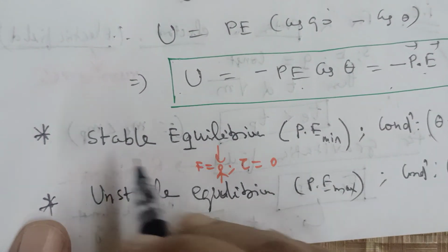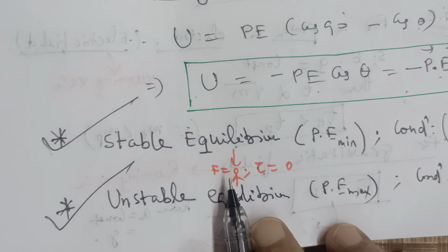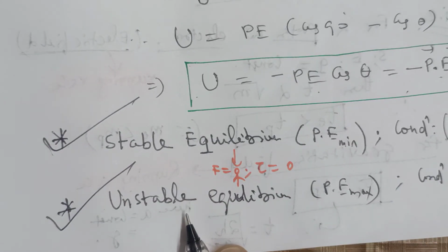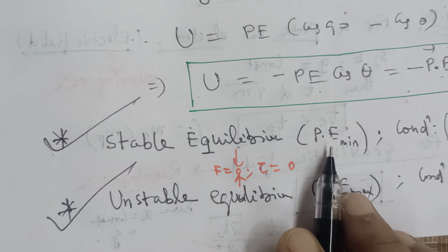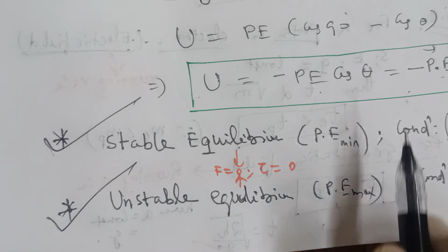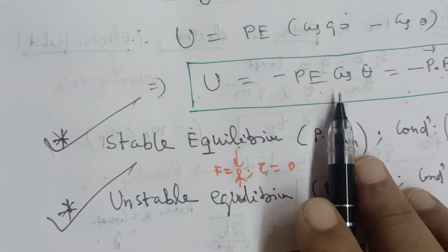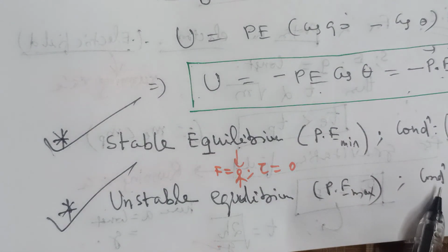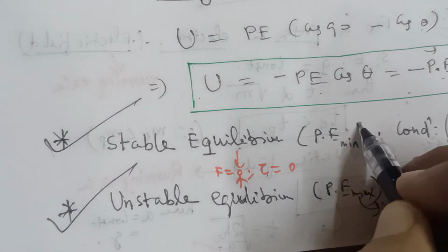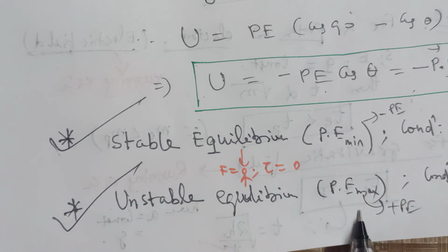Again, two things you have to remember: what is stable equilibrium and what is unstable equilibrium. Equilibrium means net force and net torque are equal to 0. Stable means potential energy is minimum and unstable means potential energy is maximum. If you put theta 0, the answer will be minus PE. If you put theta 180 degrees, the answer will be PE. So that is the maximum, plus PE, and this is your minus PE. So it is taken as the minimum potential energy and it is taken as the maximum potential energy.